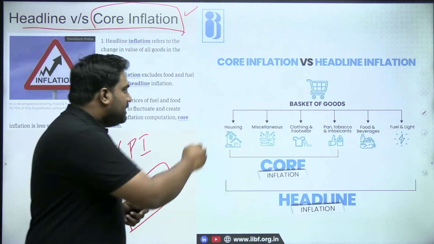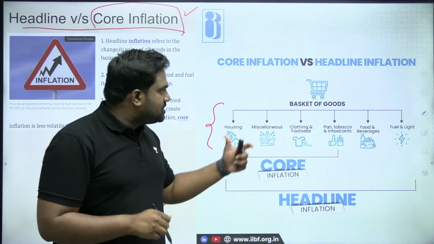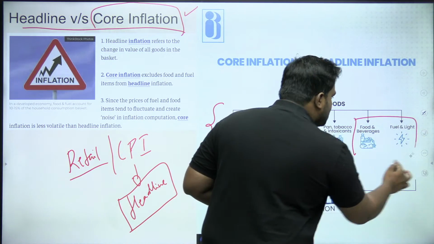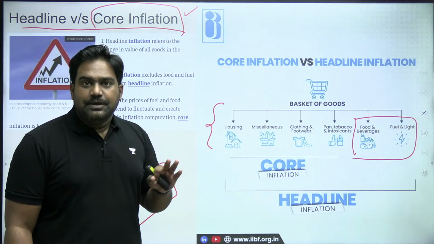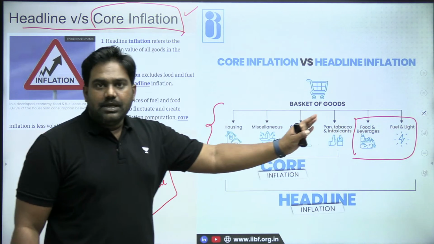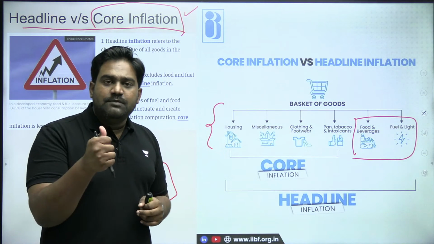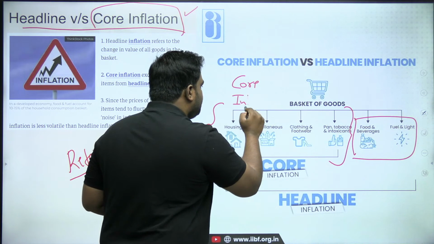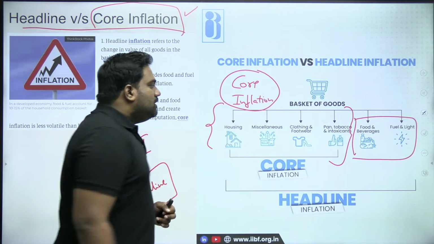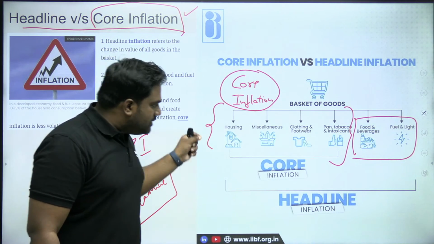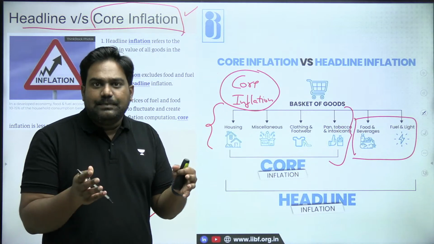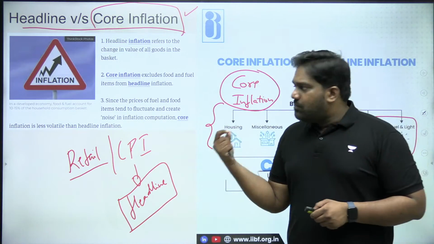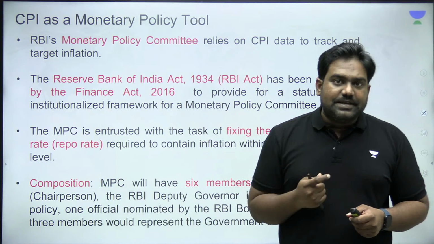Because as we discussed earlier, amongst all the goods, commodities and services which are included in the CPI basket, the most volatile, the most fluctuating happens to be food and beverages, fuel and energy. So if you exclude them, if you remove the inflation caused by food and beverages and fuel and energy, what you get is core inflation. Is that clear? So this becomes your core inflation, and the overall retail inflation, the overall CPI becomes your headline inflation. So these are the different indicators used by the monetary policy authorities to determine the monetary policy.